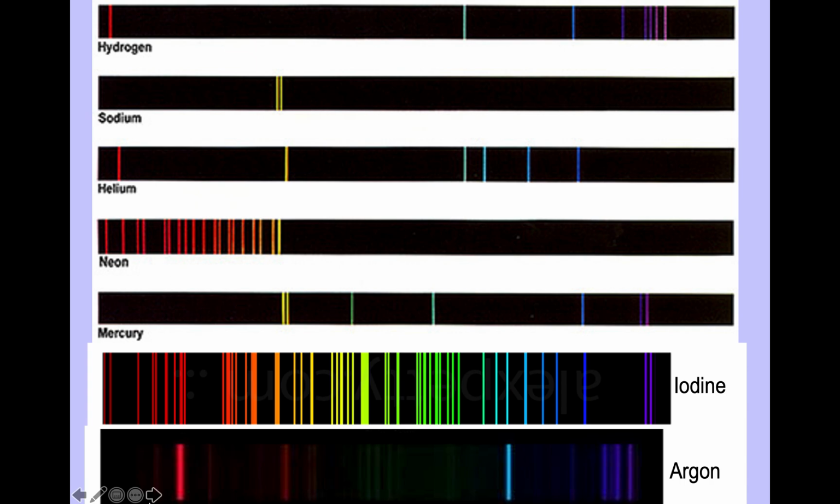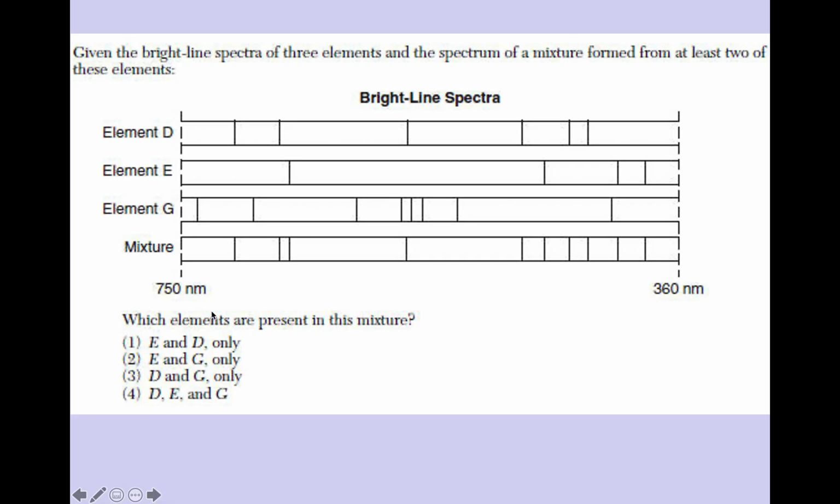All right. So let's say a star is made of hydrogen and helium. Hydrogen and helium. You're going to have both of these patterns combined. But all we have to do is look for those patterns in the combined pattern, and we can determine what's in it. All right. So here's a question about that. Given the bright line spectra of 3 elements and the spectrum of a mixture formed from at least 2 of these elements, which elements are present in the mixture?